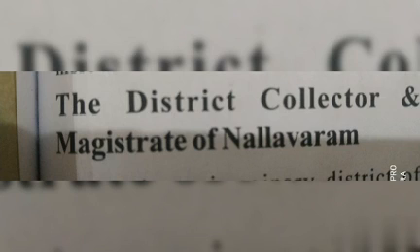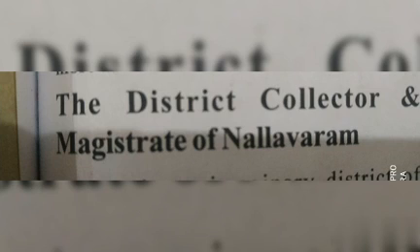At 11:30 there is a meeting of the officers of all the departments in the office, and the head of each department comes for the meeting. All the heads come to the meeting, and the collector asks the head of each department about the progress of the work during the previous month.